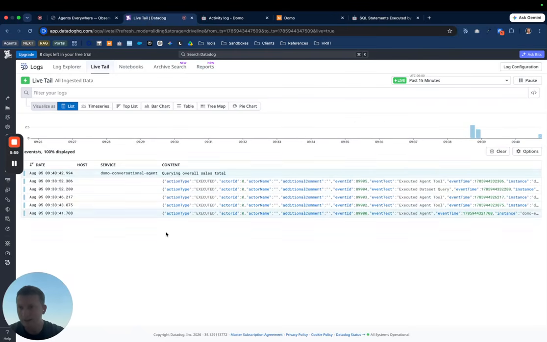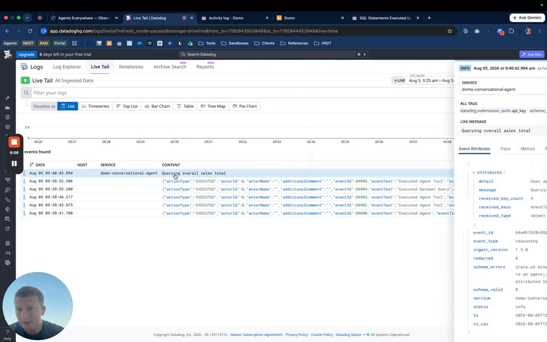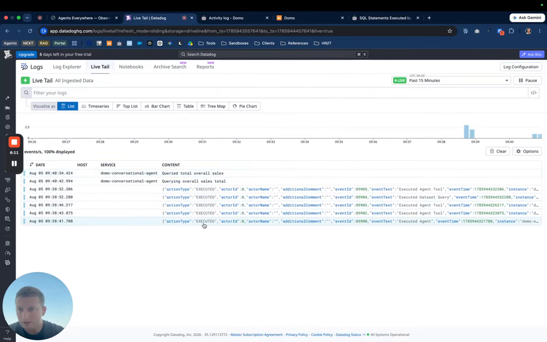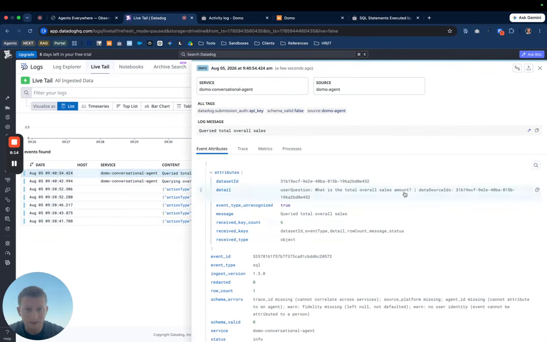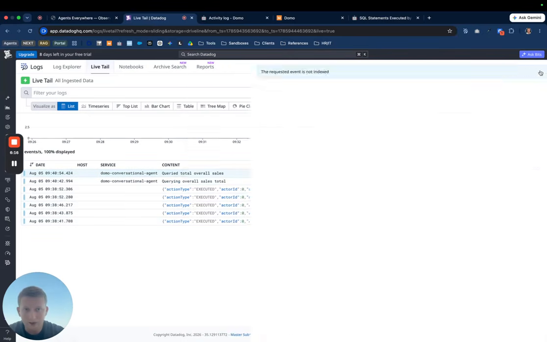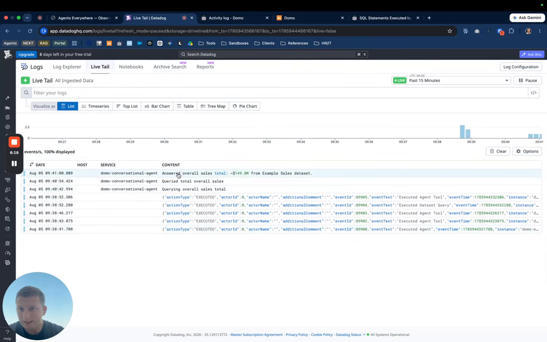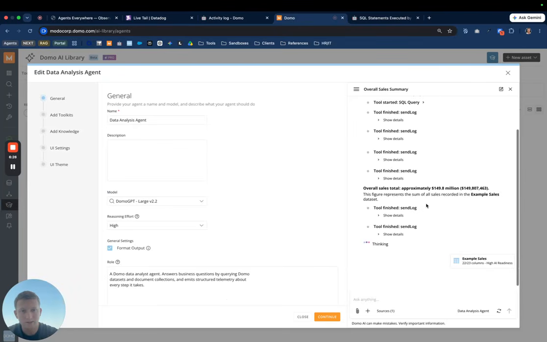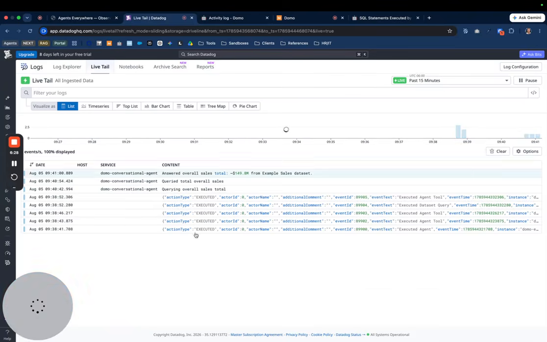If I come back to my live tail and give it a second, we can see that we have our service, our Domo conversational agent. So you can name that service. And then we can see that right now it's querying overall sales, and then it'll continue to execute. And so then it queried it, it determined it, and then ultimately, as it's going, we can see that the answer came back. Again, this is close to real time. As an end user is using our agent, they're able to get an answer, but then me as an administrator, I'm able to get all this observability together into a single platform.